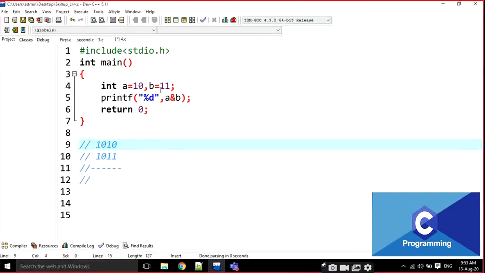It is applied on 1 and 1. It is going to be 1 0 1 0. Then what is the binary value now? 1010, what is the decimal value? 10. Output is 10 here.